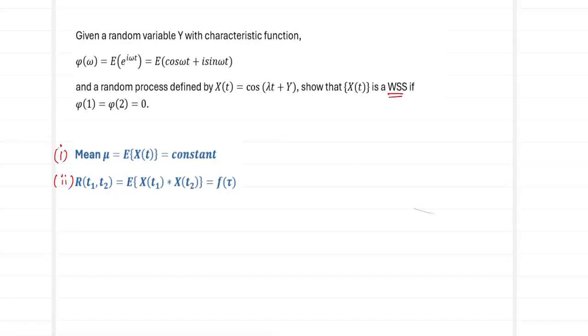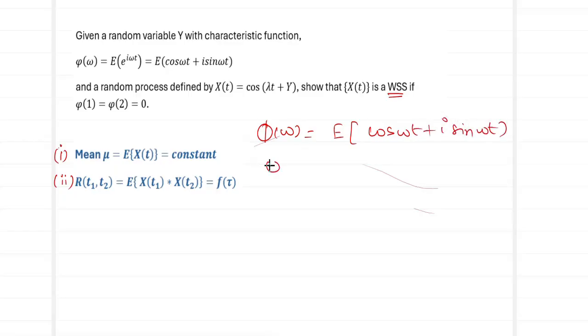Now, to satisfy these two quantities, we have been given two criteria, phi of 1 equal to 0 and phi of 2 equal to 0. Now, we will see what is meant by this phi of 1 equal to 0 and phi of 2 equal to 0. What is our phi of omega? My phi of omega is expected value of cos omega t plus I sin omega t.